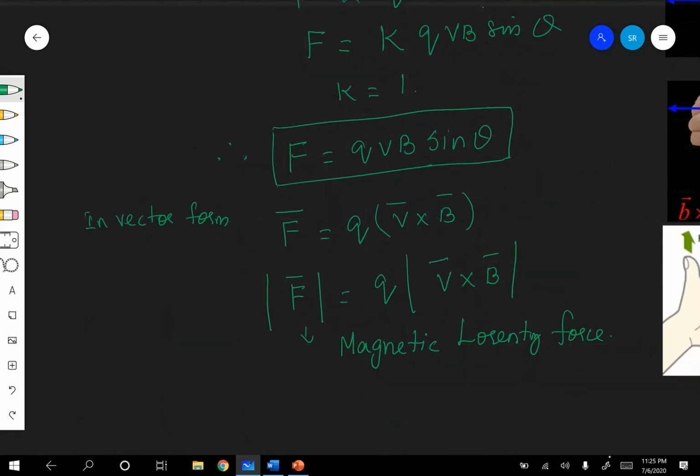Now, this gives only the magnitude of force. Now we are going to see the direction of the force.